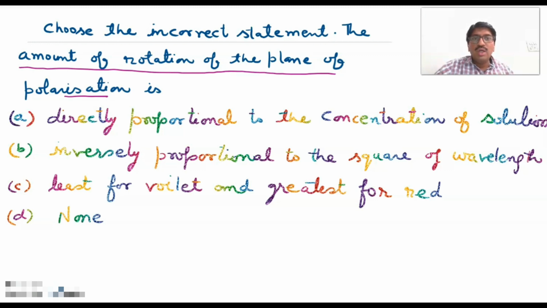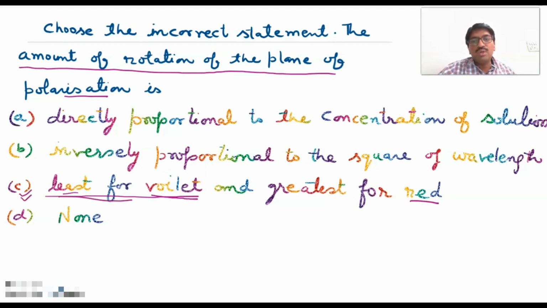It is wrong. Amount of rotation of the plane of polarization depends upon the wavelength of light. It means it should be least for violet. It is directly proportional to the wavelength, and the wavelength for violet color is lowest and red color is highest. So it should be correct.